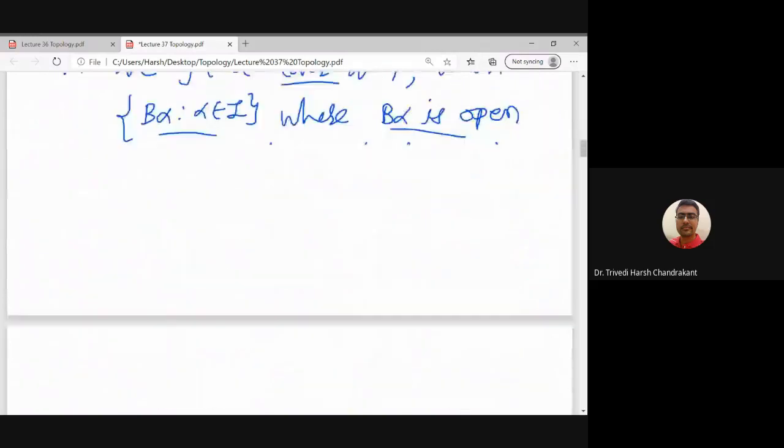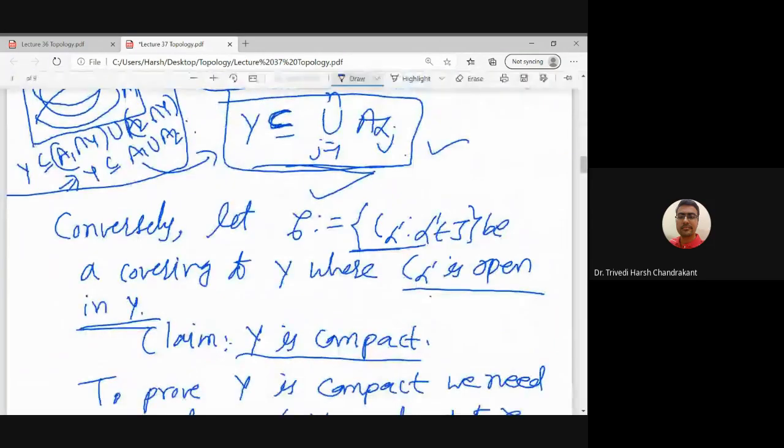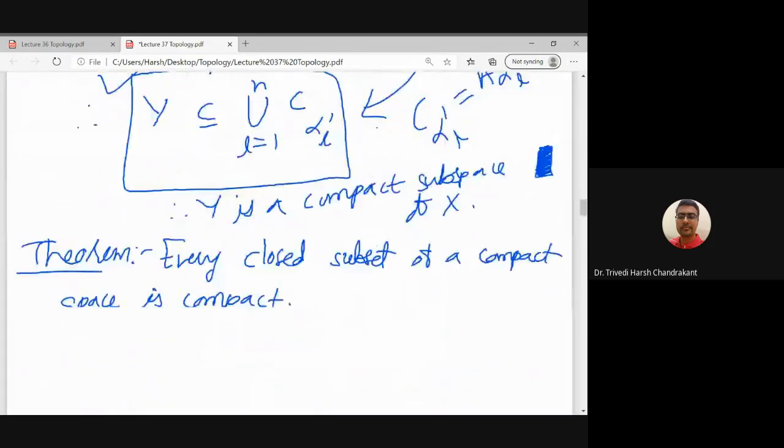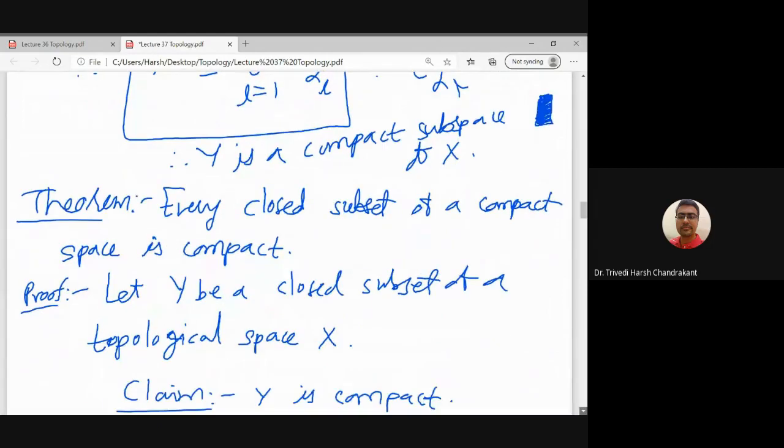So let us apply this lemma and get some more results. The first application is that we can show that every closed subset of a compact space is compact. If you remember real analysis, the compact subsets of R are the closed and bounded sets.